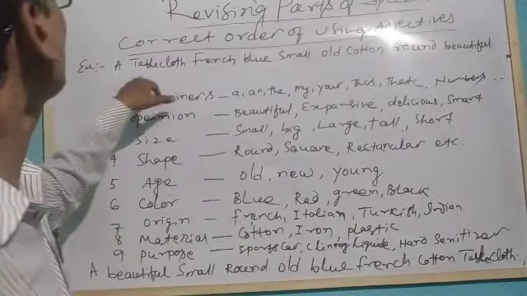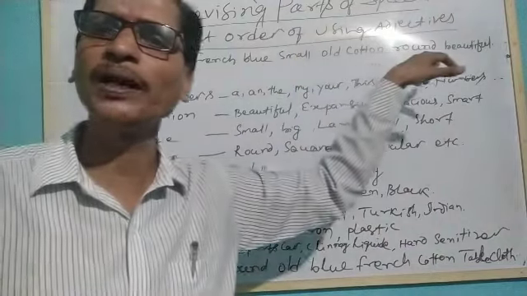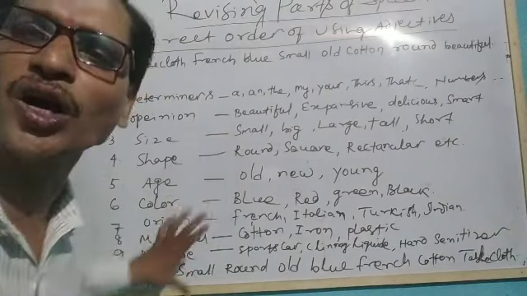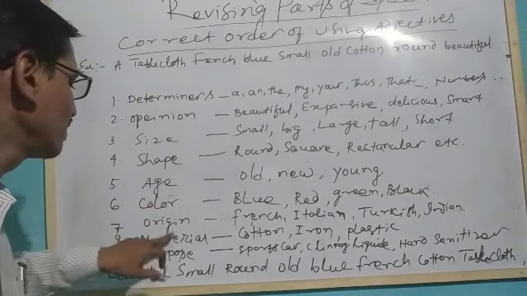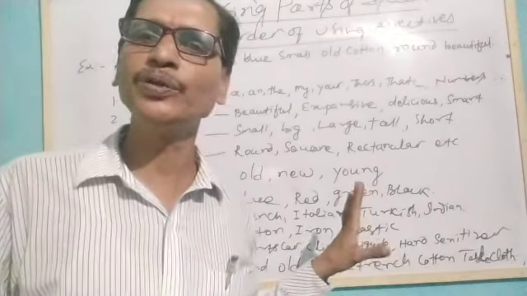So the sentence written over here, those adjectives are not in the right order. If we use the adjectives in this order, determiner, opinion, size, shape, age, color, origin, material and purpose, then our adjectives have been used in a proper order.